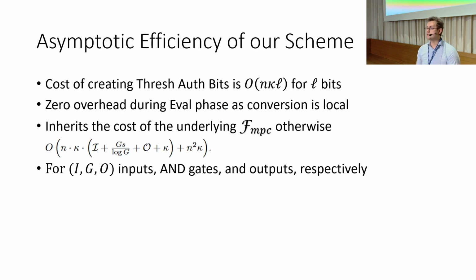Quickly to touch on asymptotic efficiency of our scheme with our choice of protocols for the implementation. The cost to generate threshold authenticated bits is O of n times kappa times L, for n parties, kappa the security parameter, and L the number of threshold authenticated bits. These are per-party communication costs. There's 0 overhead at evaluation time as all of the conversion is local. And otherwise, the cost of evaluating a Boolean circuit is exactly that of the underlying FMPC scheme. Here I show the asymptotics for the YWZ-20 multi-party garbling scheme.